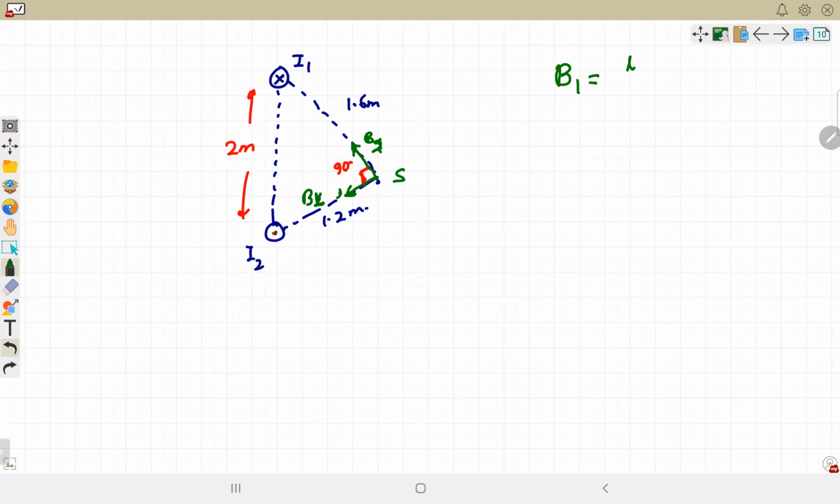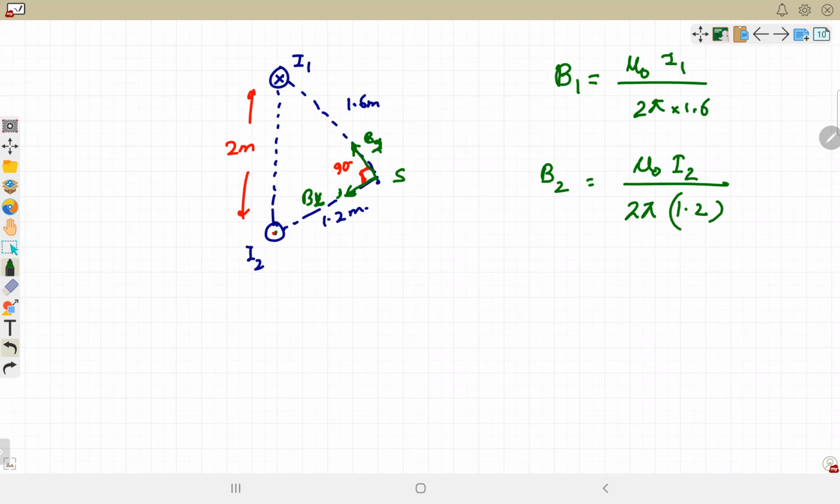B1 is because of wire 1, so mu naught I1 divided by 2 pi into 1.6. B2 is mu naught I2 divided by 2 pi into 1.2. If this angle had been given as 90 degrees straight away, everybody would have done it. You have to check and find this information, that they are actually perpendicular to each other. So the magnitude of one is along the other's arm. So B1 and B2 are perpendicular to each other. The net magnetic field at point S will be the root of B1 square plus B2 square.